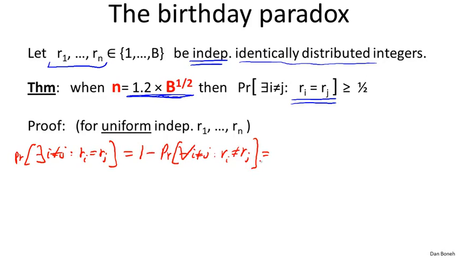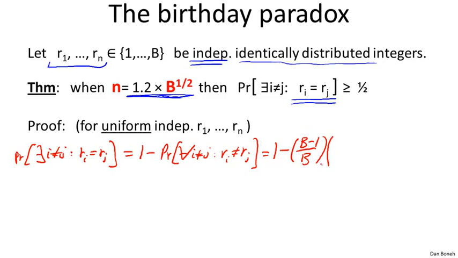Well, let's try to write this out more precisely. We're going to write this as 1 minus. And now when we choose R1, it's the first one we choose, so it's not going to collide with anything. But now let's look at what happens when we choose R2. What is the probability that R2 does not collide with R1? Well, R1 takes 1 slot, so there are b minus 1 slots that if R2 falls into, it's not going to collide with R1. So the probability that R2 does not collide with R1 is b minus 1 slots divided by all b possible slots.